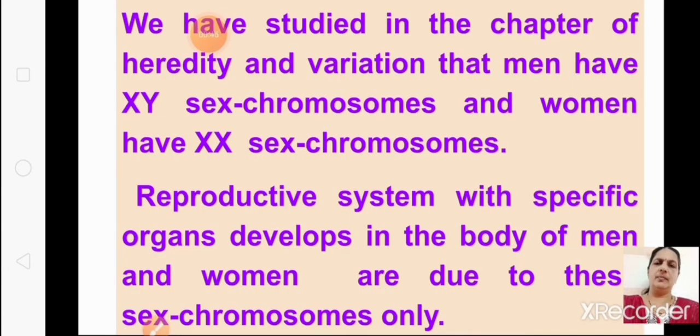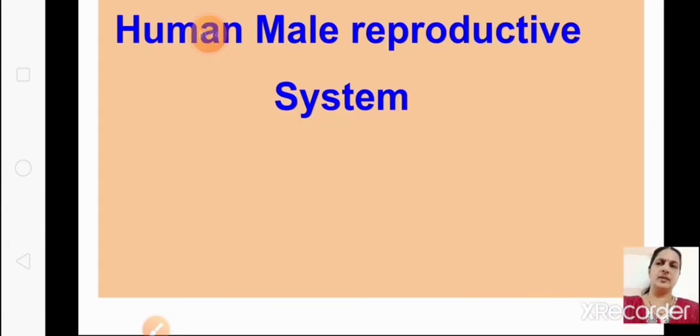Before that, let us learn about the chromosomes. We have studied in the chapter of heredity and variation that men have XY sex chromosomes and women have XX. You all know about this. So men have XY and women have X and X chromosomes. Reproductive systems with specific organs developed in the bodies of men and women are due to these sex chromosomes, because the organs differ in male and female because of these sex chromosomes only. Now let us start with the male reproductive system.